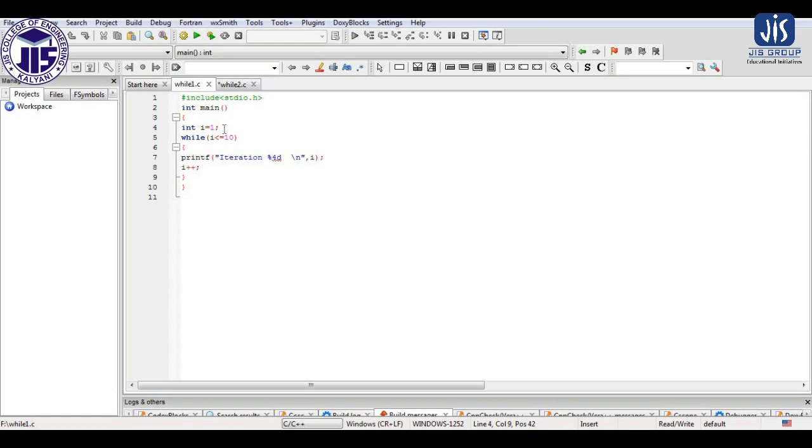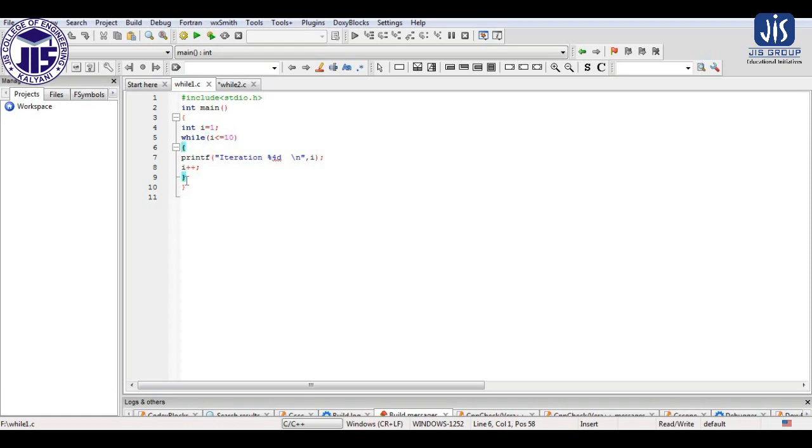So as we know, there are three components in every loop. First one is initialization, where I have initialized the value of I as 1. Then there is a condition. Within while we provide the condition, so this is my conditional expression, that is I less than equals to 10. Until the value of I becomes 11 or greater than 10, the condition will remain true.